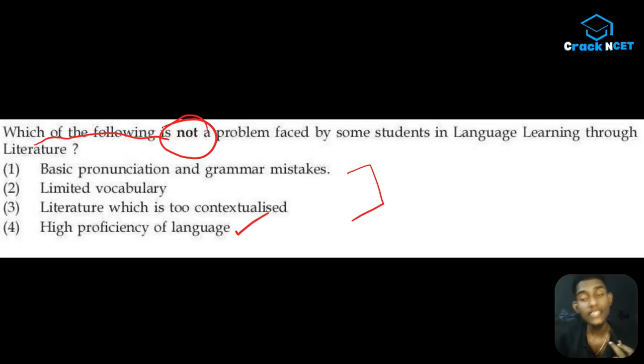But I discussed the other ones so that you will get an idea about how to deal with these questions, because sometimes you will be left with two options, like we have seen in the previous question. I'm talking about some guys, because for some guys it will be very easy. This kind of question in this unit 7, the second part we were talking about, is very easy for someone who knows how to deal with these kinds of tricks.